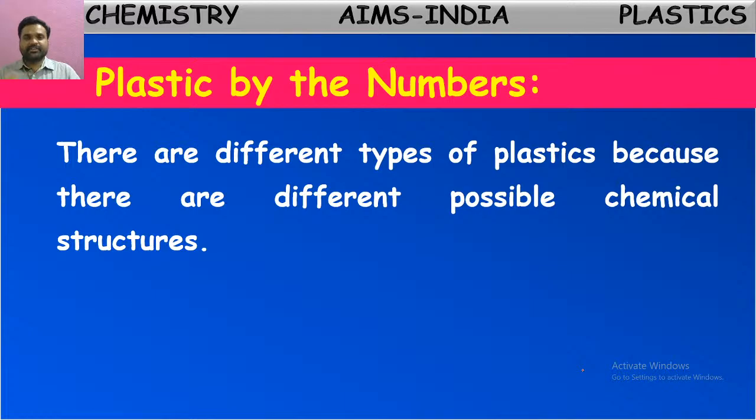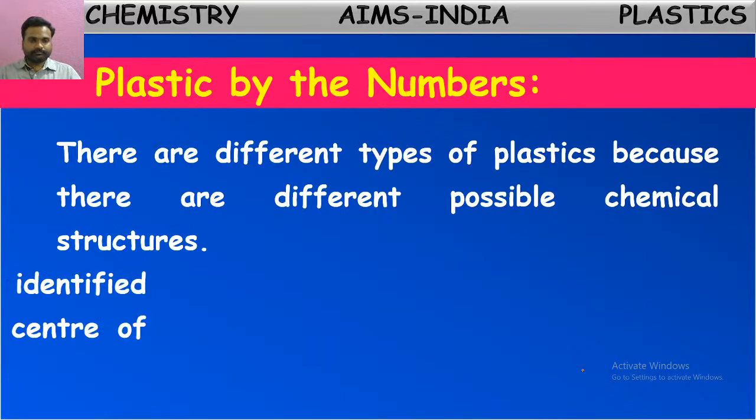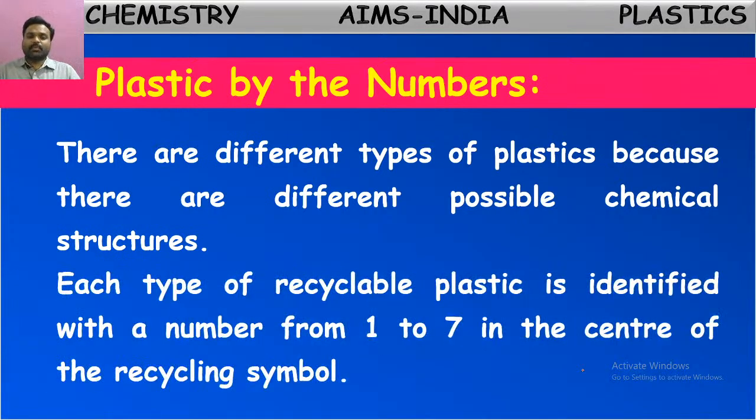As there are so many kinds of plastics, the segregation of these plastics is very important before recycling. For that purpose, they have given certain codes for these plastics. Codes are numbers. Each type of recyclable plastic is identified with a number from 1 to 7 in the center of the recycling symbol.